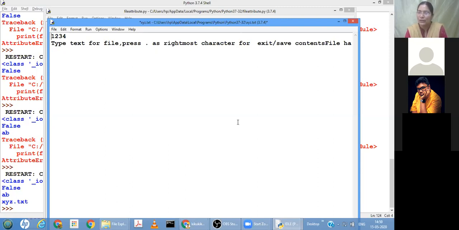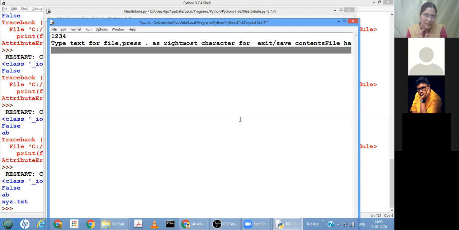In binary, whatever the format of the object is, it is stored as it is, and as it is, we have to retrieve it. In a text file it is stored as characters, but in binary it is stored as a number, if you have taken it as a number, not as a string. If you have taken it as a string, you use single inverted commas, like in SQL: for numbers we do not enclose in inverted commas, but when using strings we enclose them in inverted commas, character format.